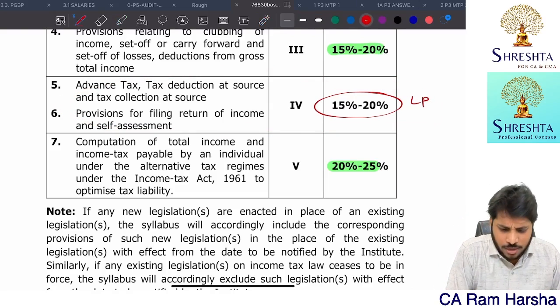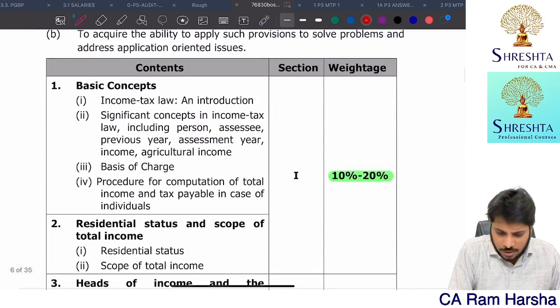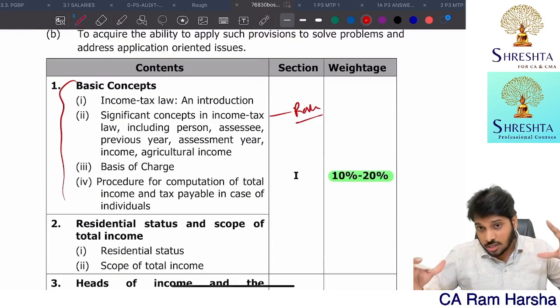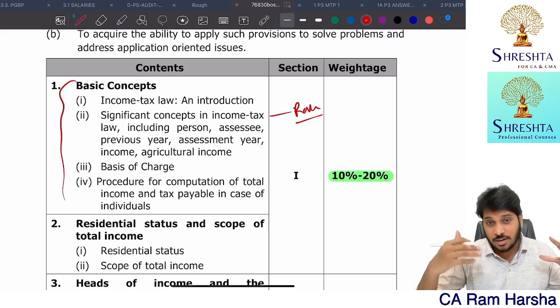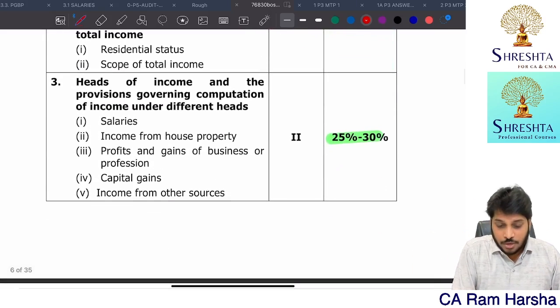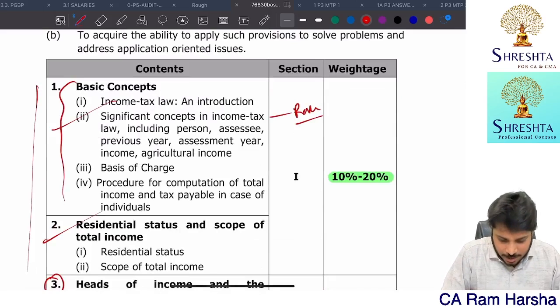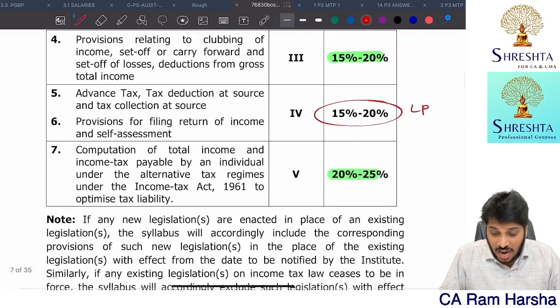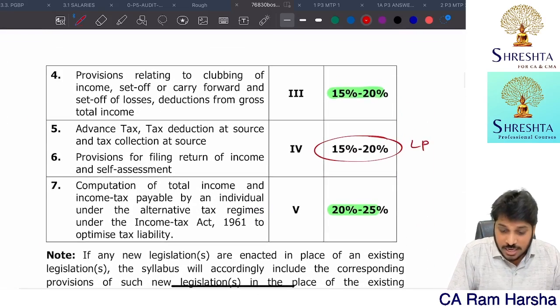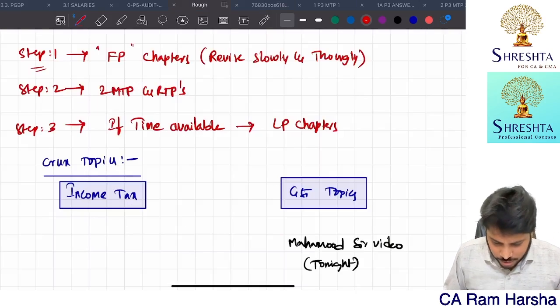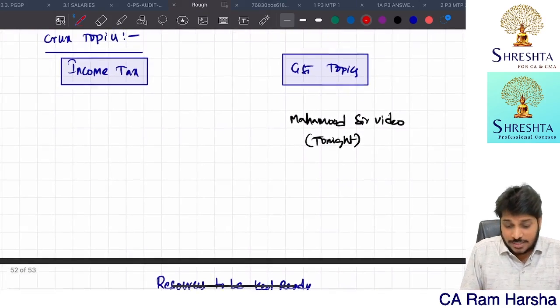The most important: first you cover basic concepts, where we will be discussing rates of tax, surcharge, marginal relief, all that. Then immediately you cover, of course, basic concepts, residential status, no doubt, in the same order. Heads of income you cover. After that, provisions relating to clubbing and carry forward. Then finally you have to come to total income problems. More specifically, what you need to cover, crux topics I'll tell you especially.